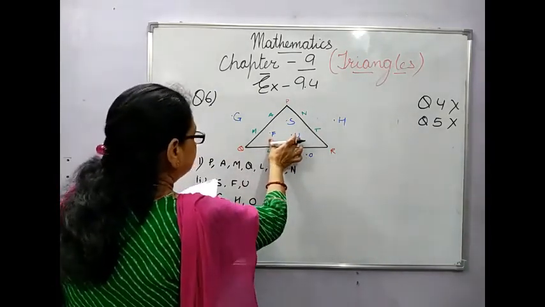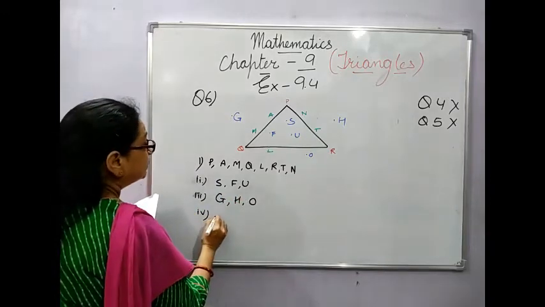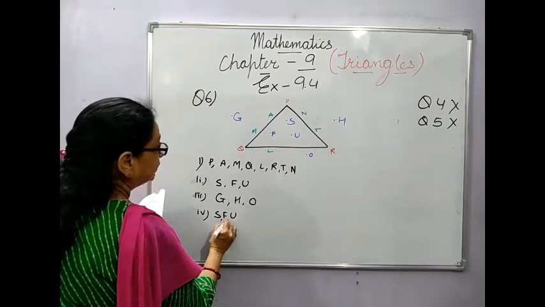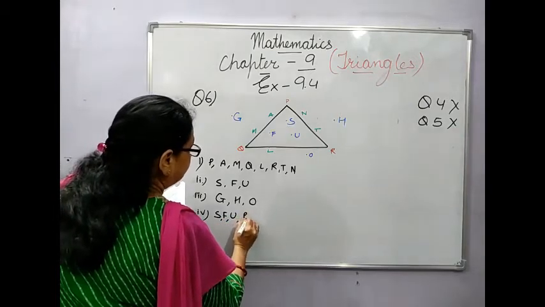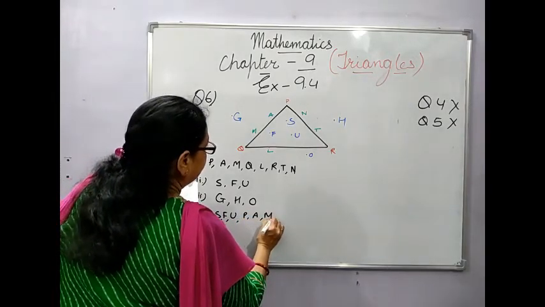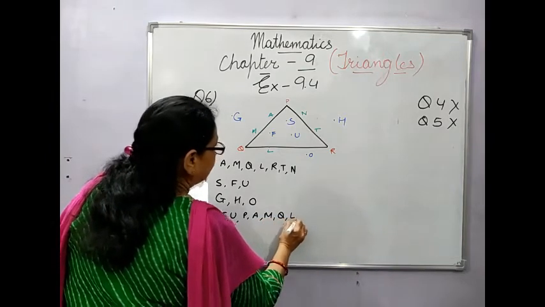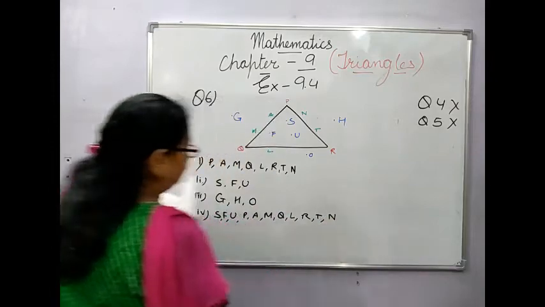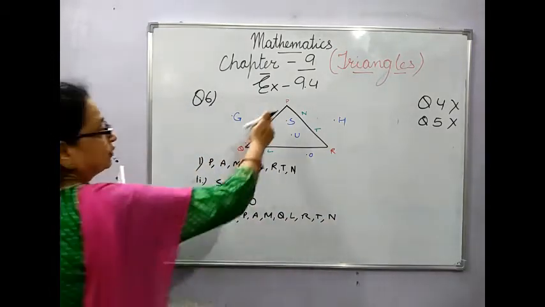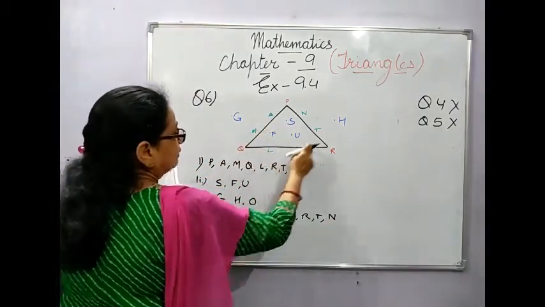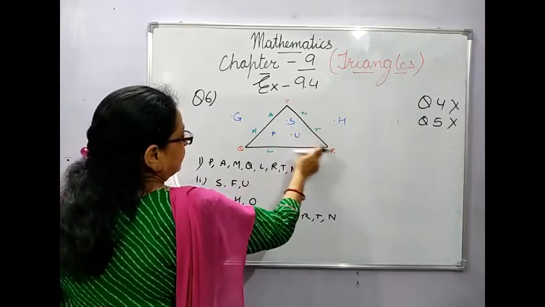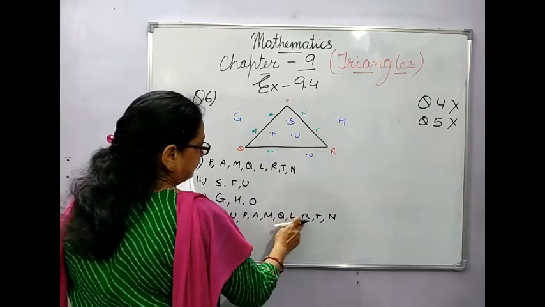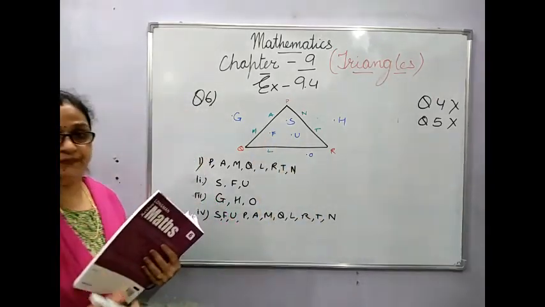So it will be S, F, U, then P, A, M, Q, L, R, T and N. P, A we have already taken. So altogether 1, 2, 3, 4, 5, 6, 7, 8, 9, 10 and 11.